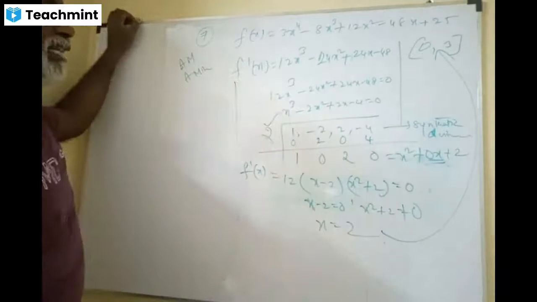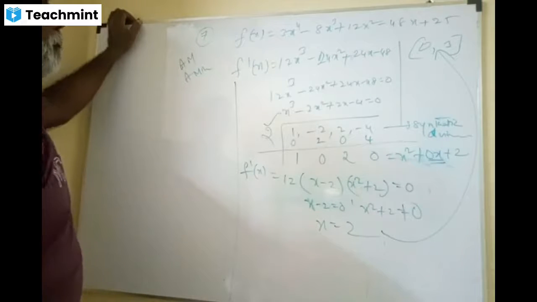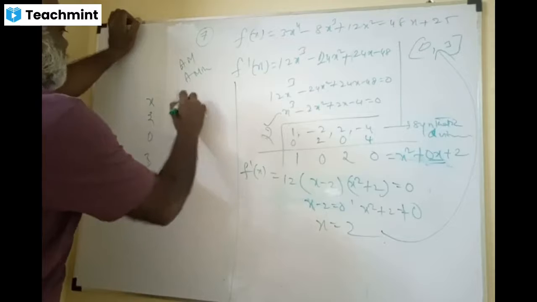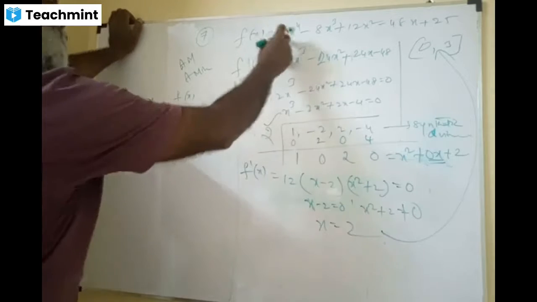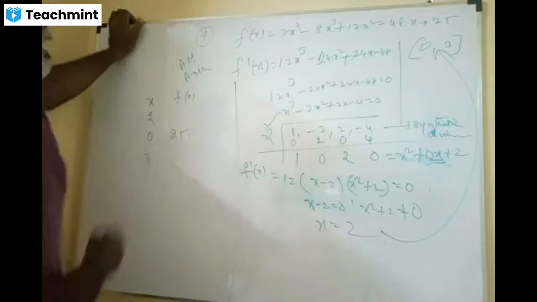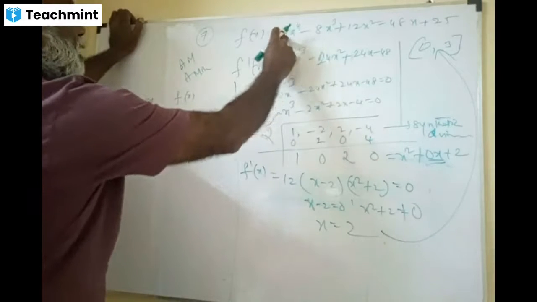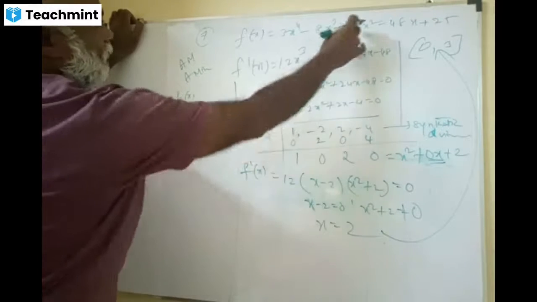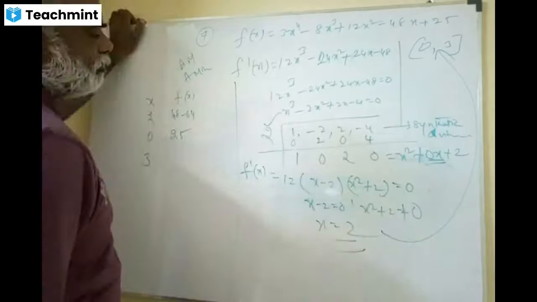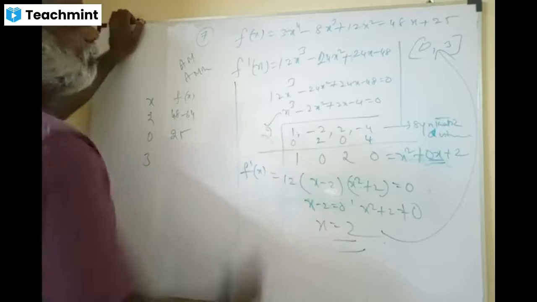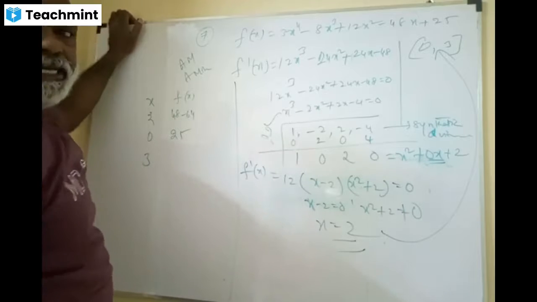Friends, x equal to 2 belongs to this interval. Now find out f of x at x equal to 2, at x equal to 0, and at x equal to 3. So f of x at 0, what is the value? 25. At x equal to 2: 16 threes are 48, eight eights are 64. Because x equal to 2 is the zero of the polynomial, the root of the equation.